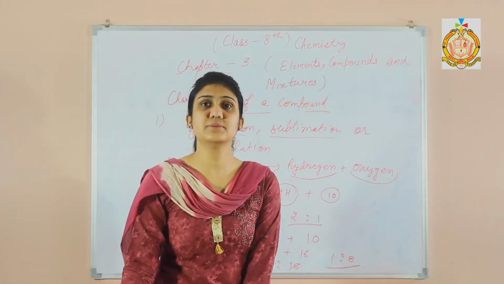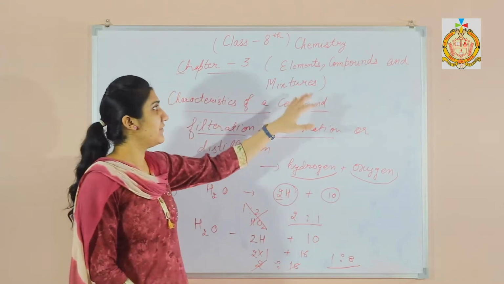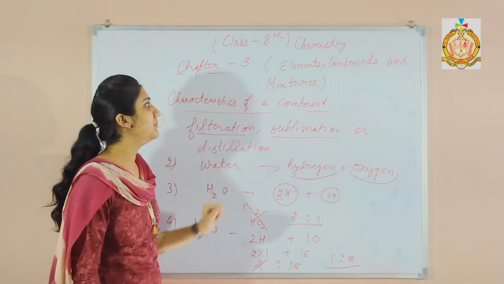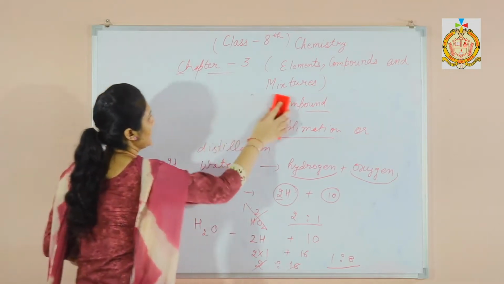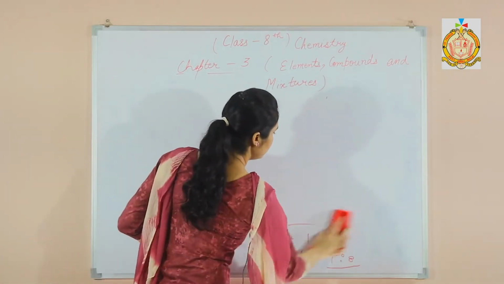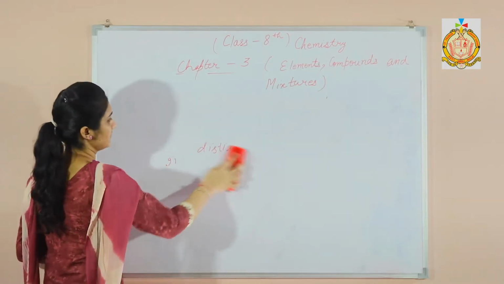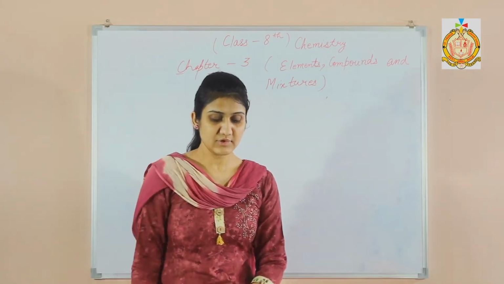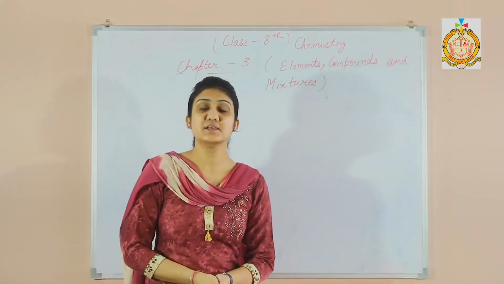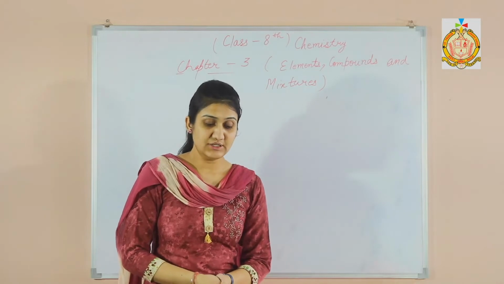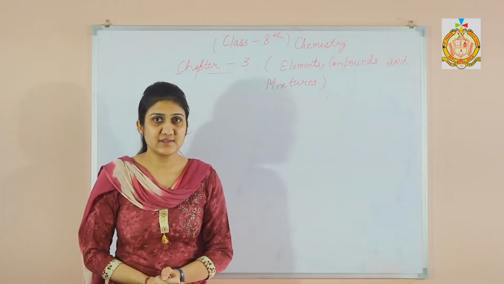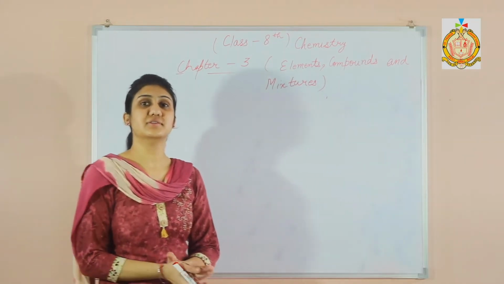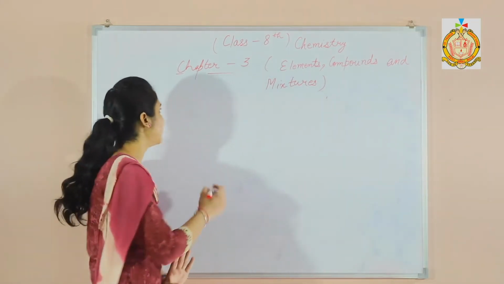Now we shall discuss the third one. We have already discussed elements and compounds. Now we will discuss mixtures. Students, mixtures are the substances which can be split into 2 or more pure substances by some physical means like filtration, sublimation and distillation.